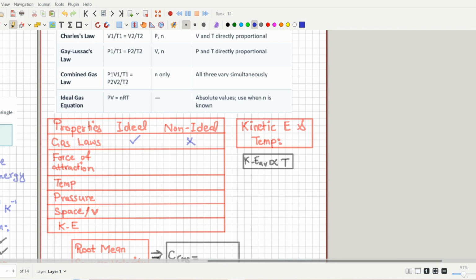The first difference is that ideal gas does not have force of attraction. There is no force of attraction between ideal gas molecules, while non-ideal gases actually have force of attraction, and that is how the difference is made in both of these. For example, if there is a molecule here and another molecule here, and they have force of attraction between each other, what will happen?